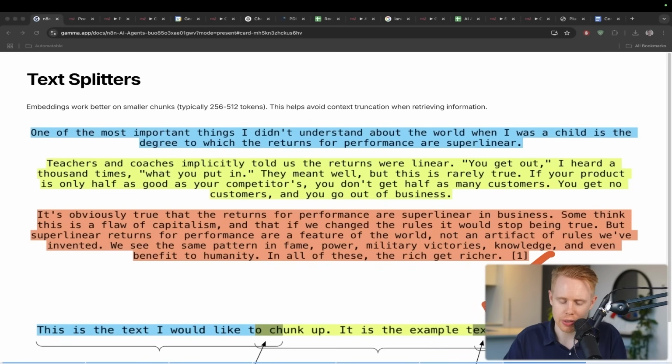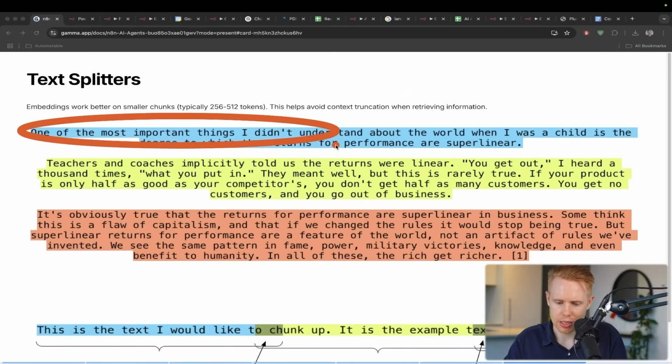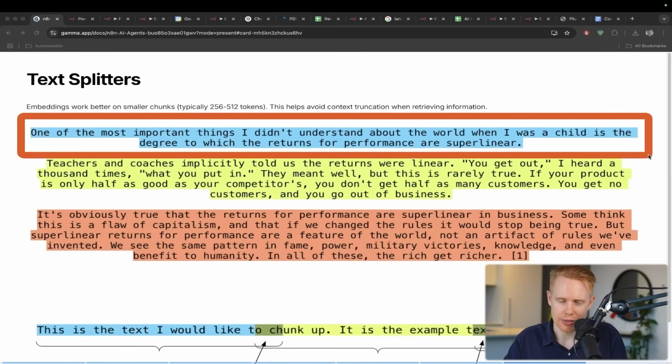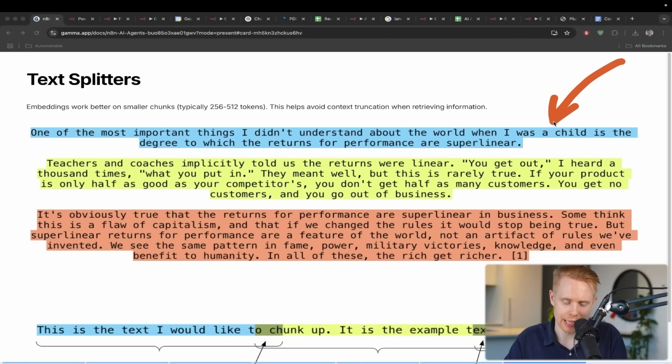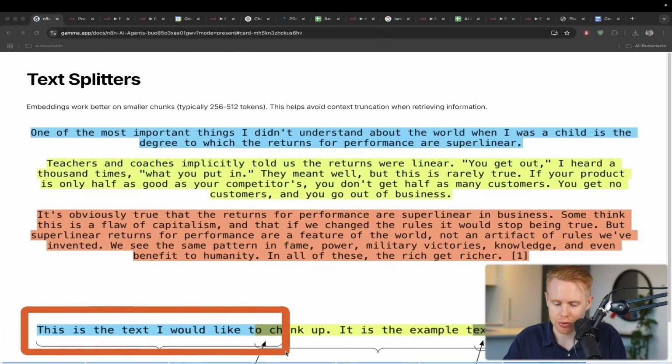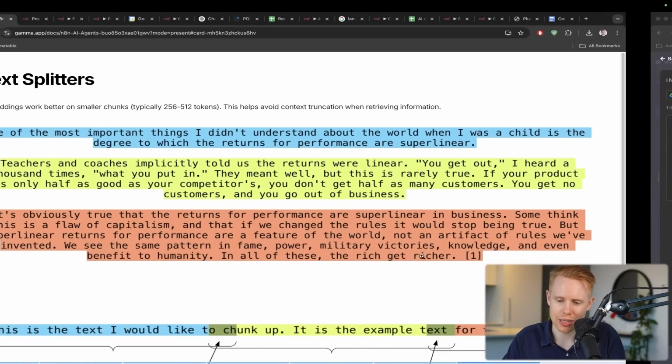There's multiple ways you can break it down, but usually you want a recursive text splitter, and this is what it does by default. Essentially, when it breaks down text, it tries to break it down by sentence or paragraph to make sure that the message being inserted, the syntax or the semantics or the meaning behind the text, is kept intact. A lot of the time you can cut the text by like 30 characters and you might cut it mid-sentence, and then the meaning of the sentence is gone and it just doesn't make sense anymore. You don't want a system like that, because if you get rid of the meaning, then it's hard to find the actual information that you're searching for in the RAG database.